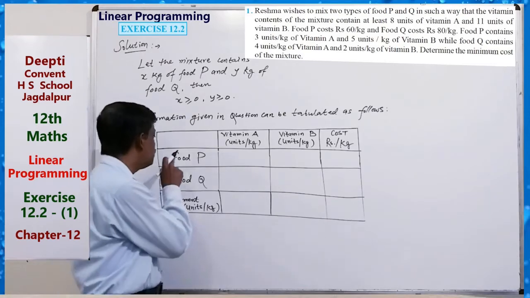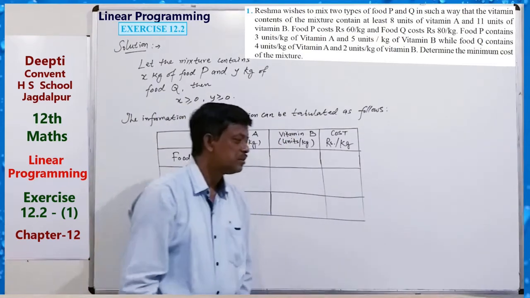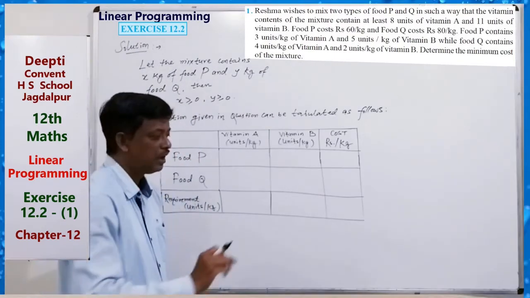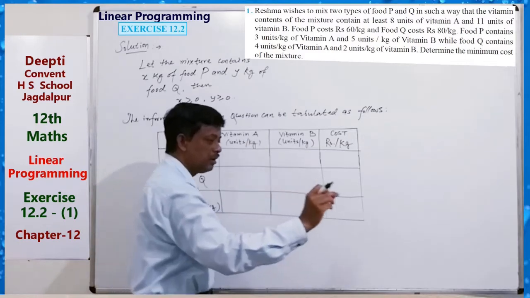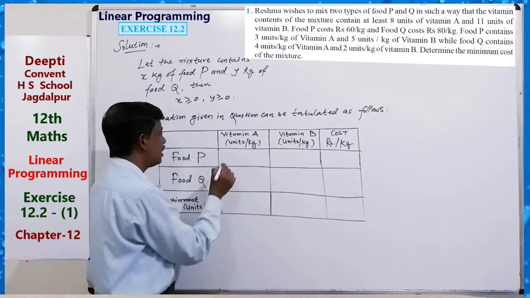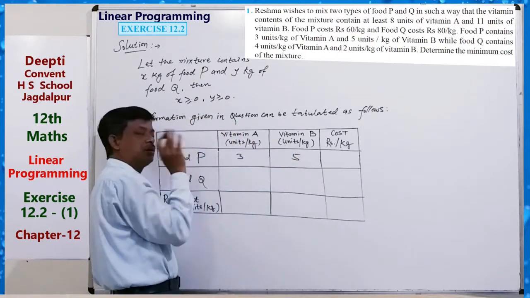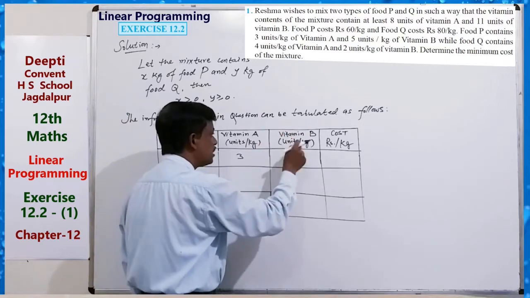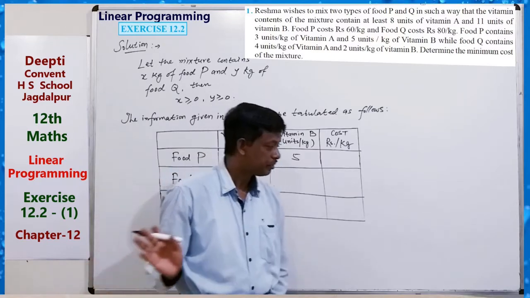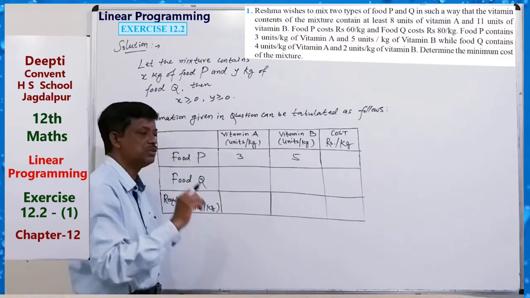So food P contains vitamin A, vitamin B. How many units are there? Food P contains 3 units per kg of vitamin A and 5 units per kg of vitamin B. So you can write 3 and 5. Similarly, food Q contains 4 units and 2 units.